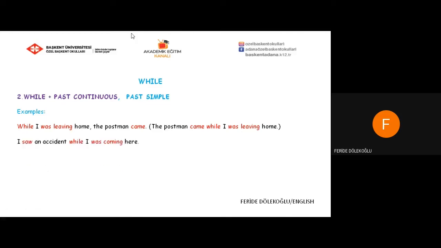I saw an accident while I was coming here. So it can be in reversed order, but the rule doesn't change. After while, we generally use past continuous. While she was walking home from work, she lost her wallet.